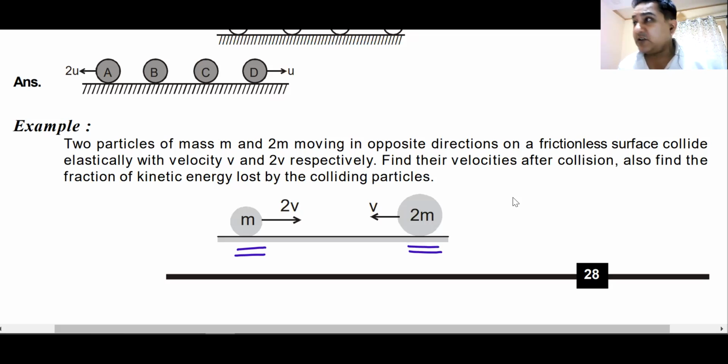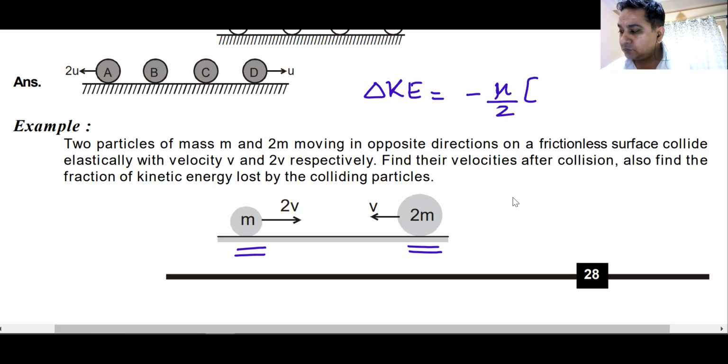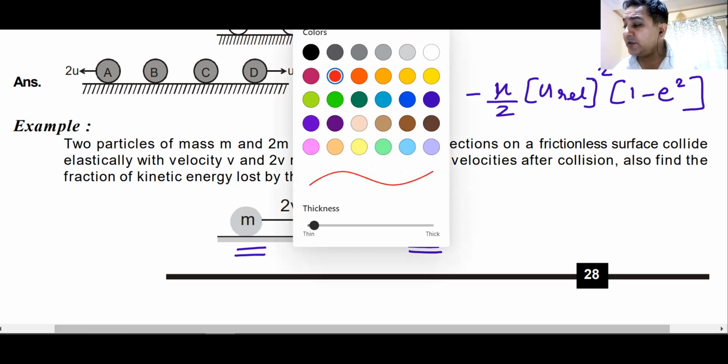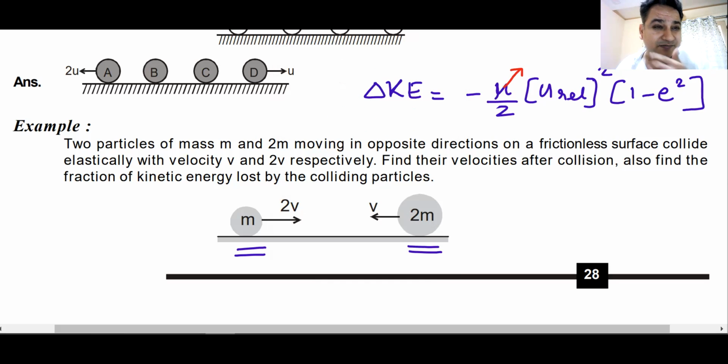Now, for the fraction of kinetic energy lost, you can always remember this formula. You may not find it elsewhere, so please remember this formula. Change in kinetic energy is minus mu by 2, U relative squared, times 1 minus e squared. This is the formula that I have derived. Now you would be asking, sir, what is mu? Mu is the reduced mass of the system. Mu is M1 M2 divided by M1 plus M2.